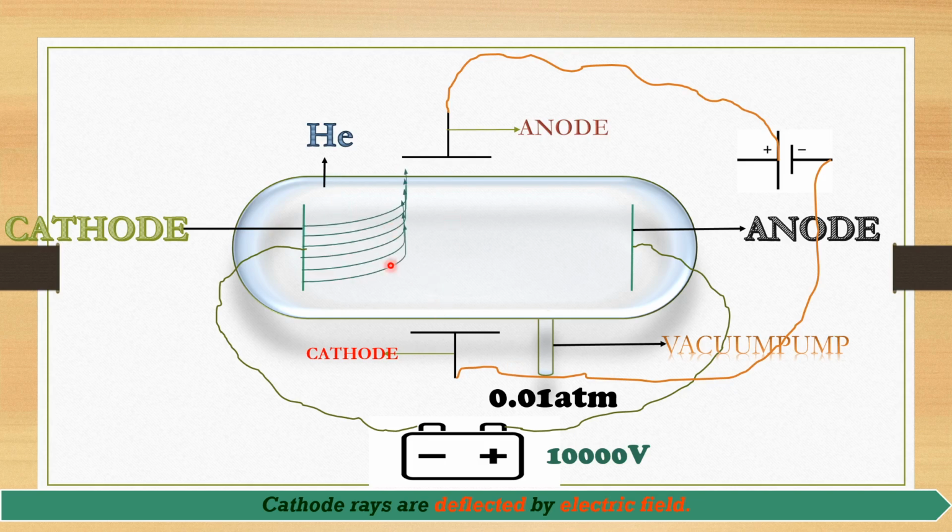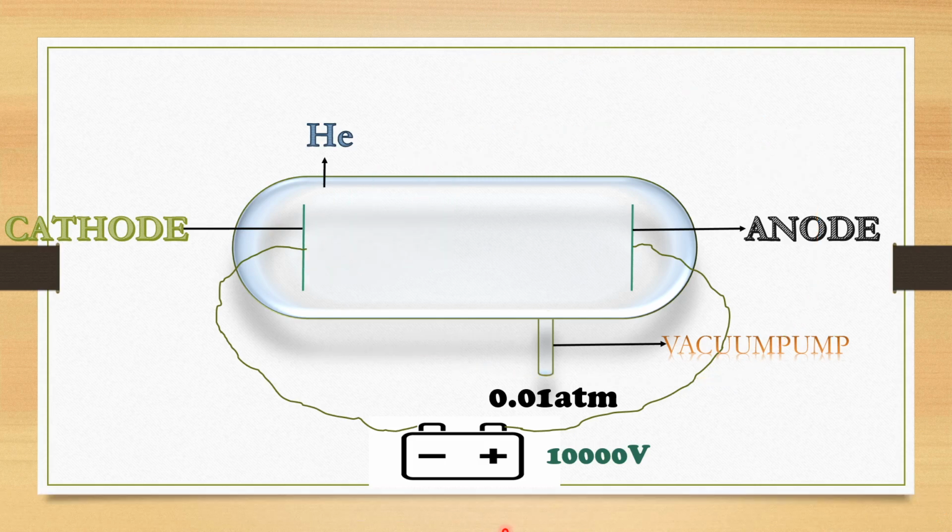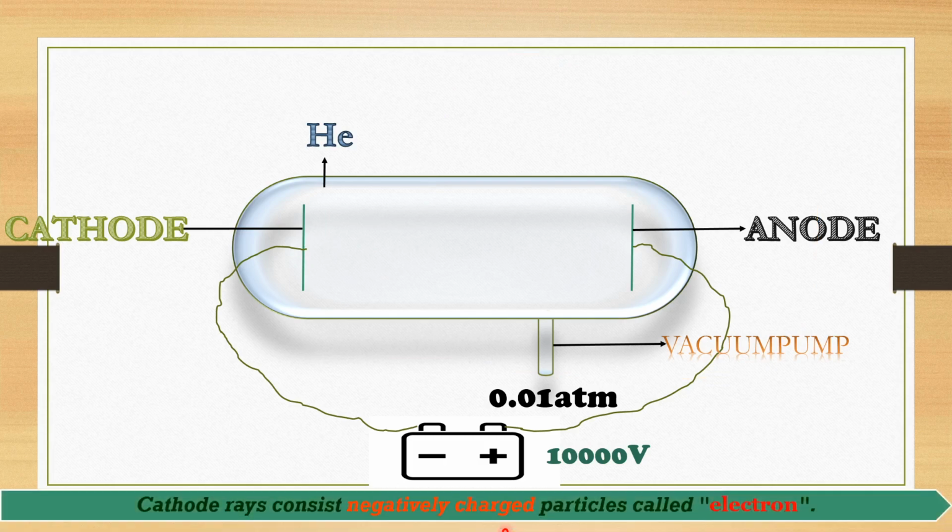What is the characteristic of this cathode ray? What he said: cathode rays are deflected by an electric field. And next, what he said: cathode rays consist of negatively charged particles called electrons. Cathode rays consist of negatively charged particles, and that particle is called an electron.